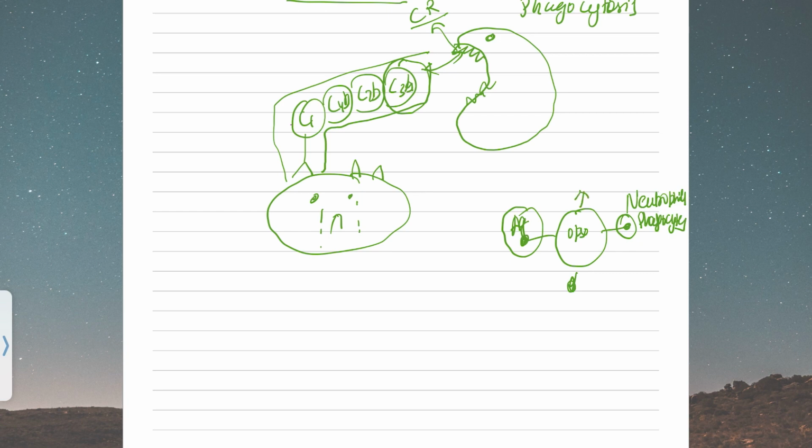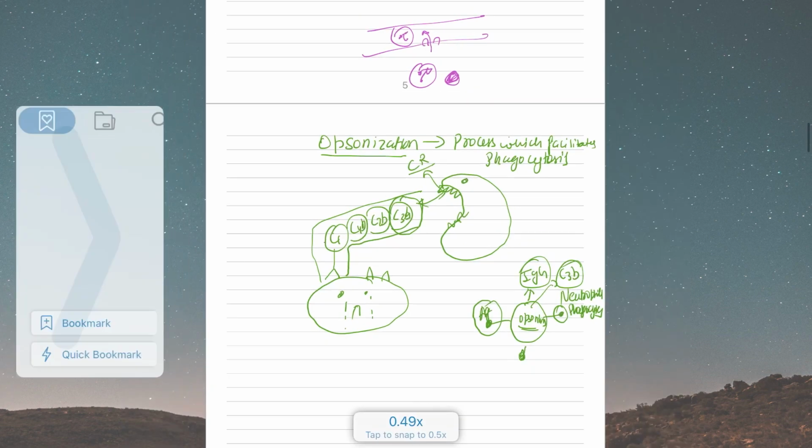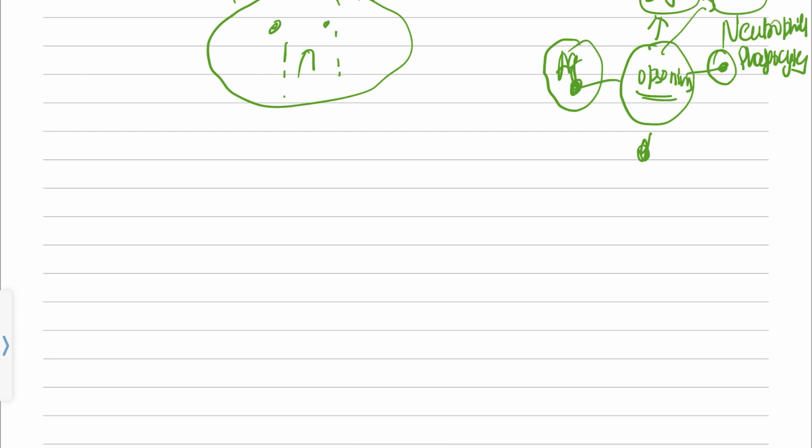Let me give you another example. IgG also is an opsonin molecule, and C3b. Don't forget these two. These are opsonins. They help in opsonization. And coming back to what the A proteins did.